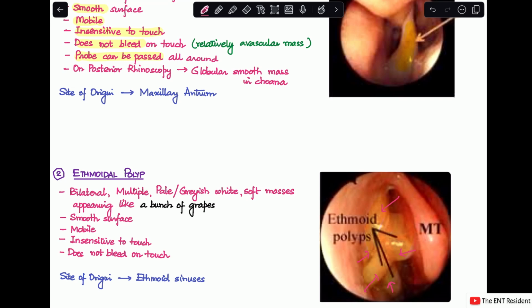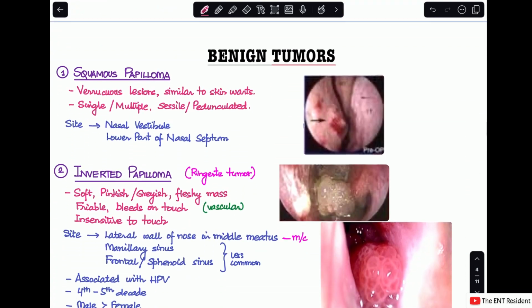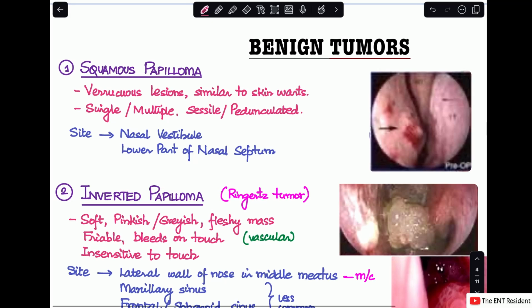Next, we move on to the tumors. Now, tumors can be divided into malignant and benign ones. First, we'll talk about the benign tumors. The first tumor is squamous papilloma. The squamous papilloma usually has verrucous lesions. If you know what skin warts look like, that's exactly what it looks like, but this happens in the nasal mucosa.